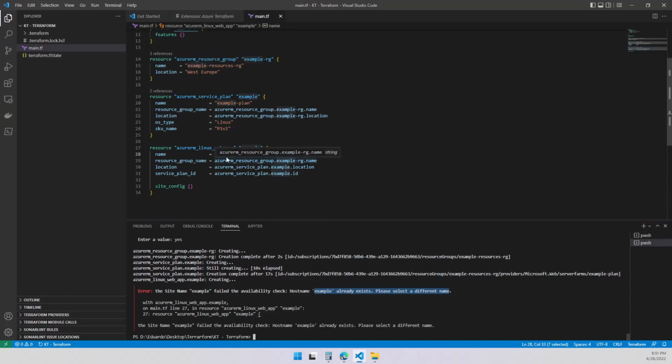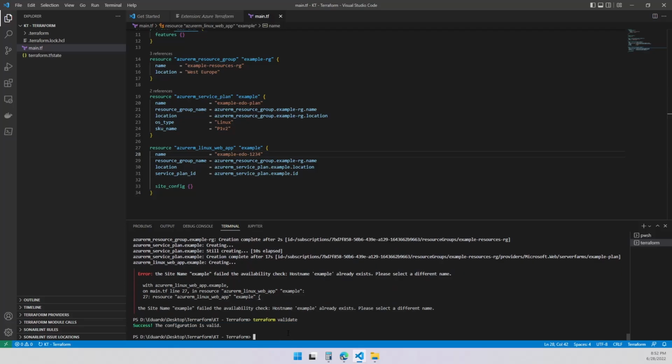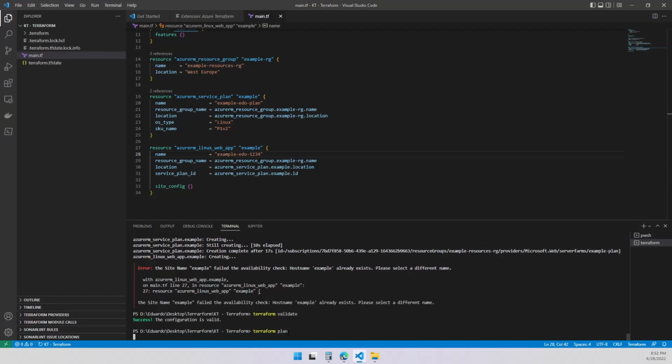Let's go into the web app, and I'm going to change a few things. I'm going to change the plan name and put -edo123 here to make sure it's mine. And the example, I'm going to set it as edu, like my name, 1234, to make sure that nobody has this, and it's going to be globally unique across the globe. So let's do this again. Let's validate. Validation is good. So let's plan again to see if it works.